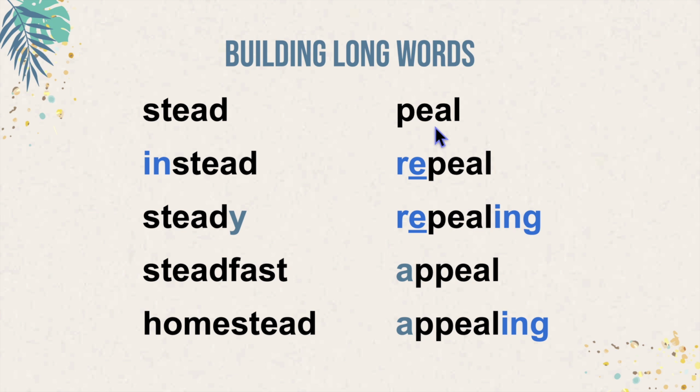This word will use the long E sound, eel, peel. Remember, the long E sound is far more common than the short E sound, so always try that one first. We can add our prefix, repeal. We can add a suffix, repealing. A at the beginning of words usually schwas and sounds like a short U. So this is appeal, appealing.